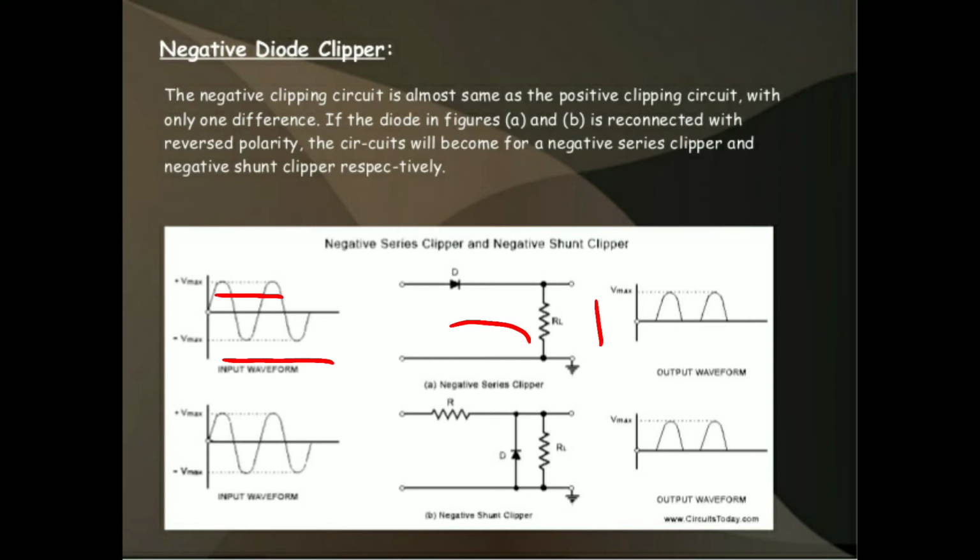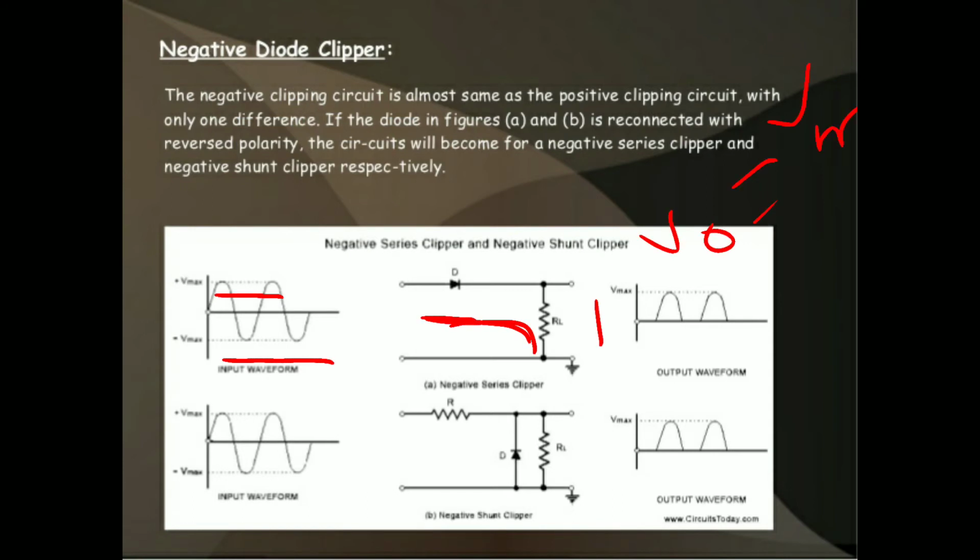During the positive half cycle, the diode is in forward bias condition, acting as a closed switch, and all the input is passed to the load resistor. So output Vout is equal to Vm.